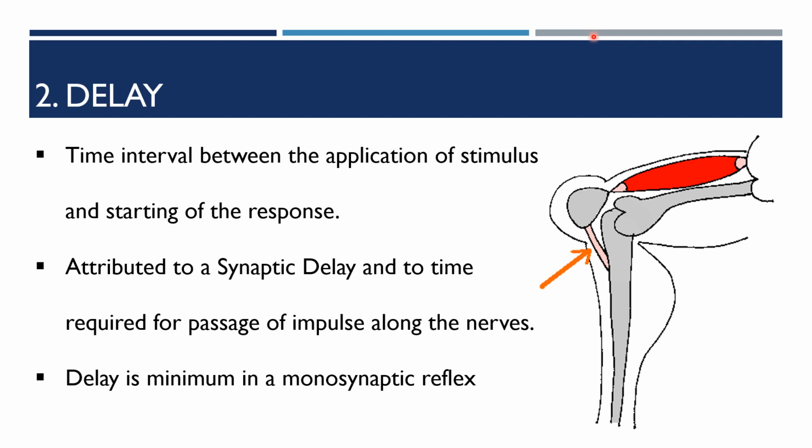There can be central delay. That is the total latent period minus the peripheral delay. This central delay indicates the number of interneurons present in the pathway. So polysynaptic reflexes have the maximum delay.